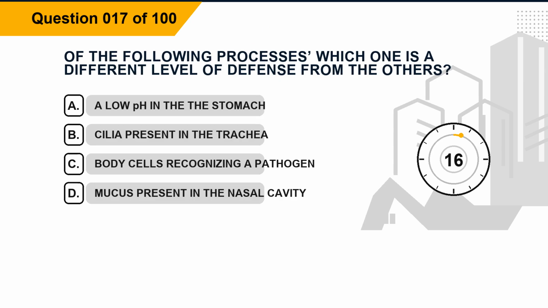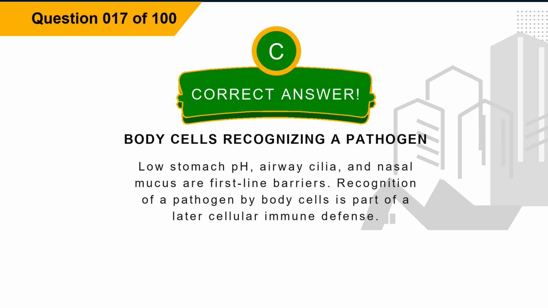Question 17. Of the following processes, which one is a different level of defense from the others? Option A, a low pH in the stomach. Option B, cilia present in the trachea. Option C, body cells recognizing a pathogen. Option D, mucus present in the nasal cavity. The correct answer is option C, body cells recognizing a pathogen. Explanation. Low stomach pH, airway cilia, and nasal mucus are first-line barriers. Recognition of a pathogen by body cells is part of a later cellular immune defense.